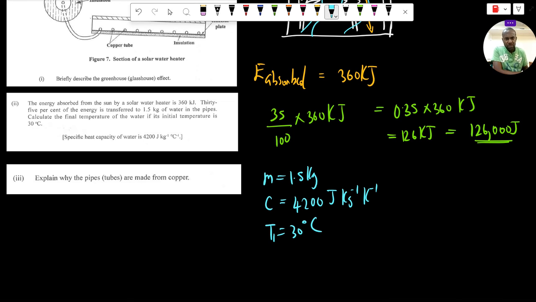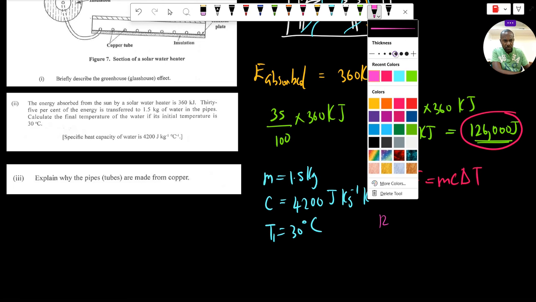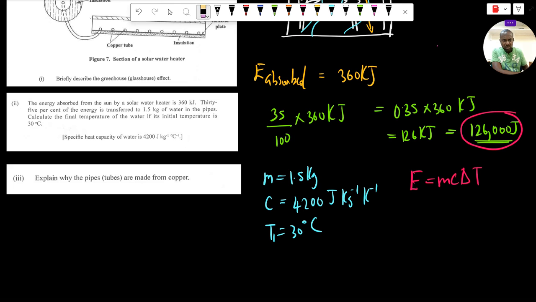Now, in terms of the energy being absorbed by the water, this energy is given by the formula E equals mc delta T. We have the total energy, which is 126,000 joules. We have the mass, and we have C, and therefore we can find the change in temperature, delta T. So let's go ahead and do that. 126,000 joules is equal to the mass, 1.5 kilograms, times 4,200 times the change in temperature, delta T.